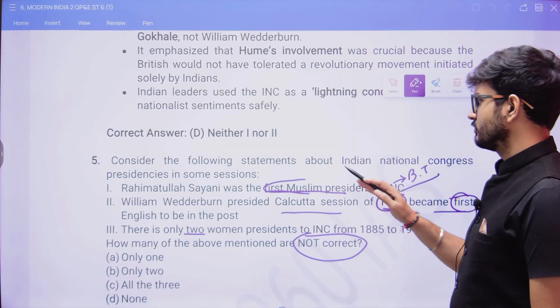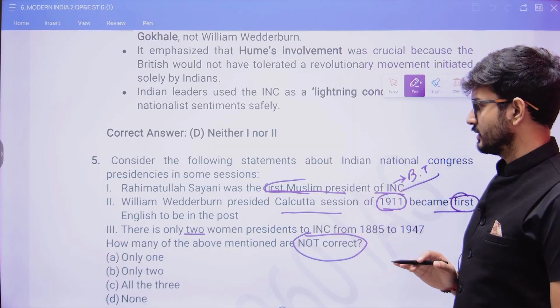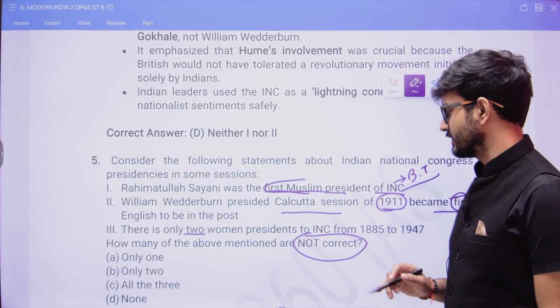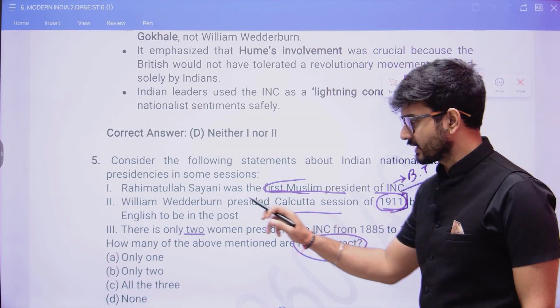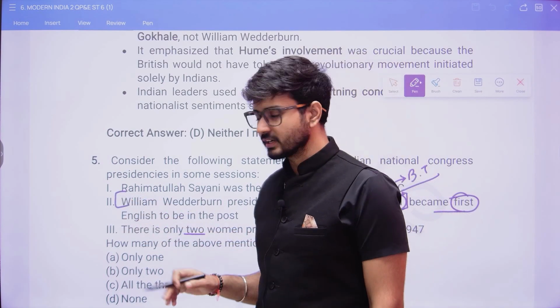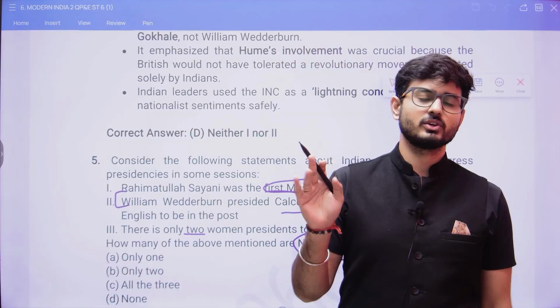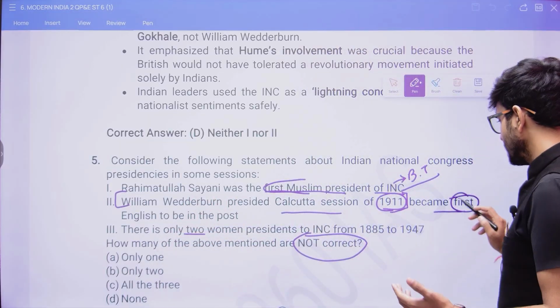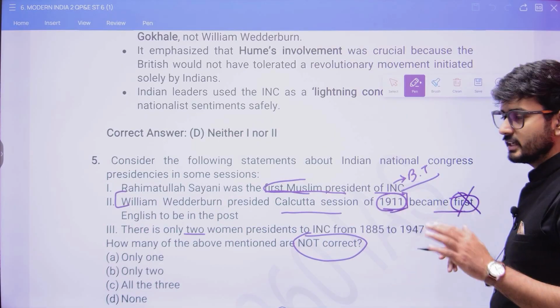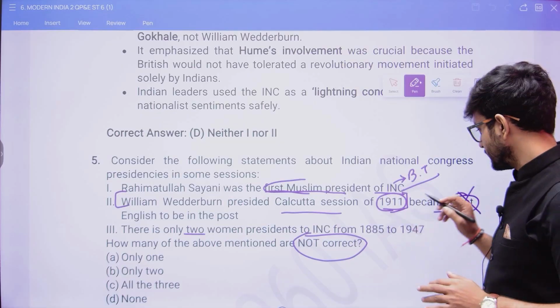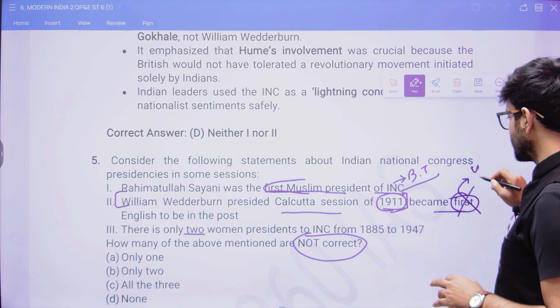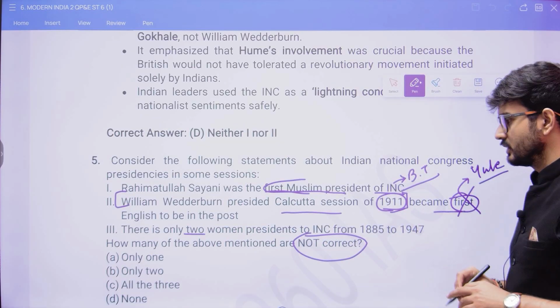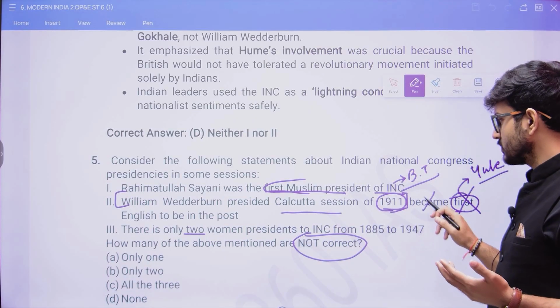Then when we talk of William Wedderburn, he presided over the Calcutta session in 1911. So we are unaware of this fact. We do not know whether William Wedderburn ever presided over the INC or not. But what we do know is that he was not the first Englishman to sit on the post. The first Englishman to sit on the post was George Yule. So that is why this statement also is incorrect.